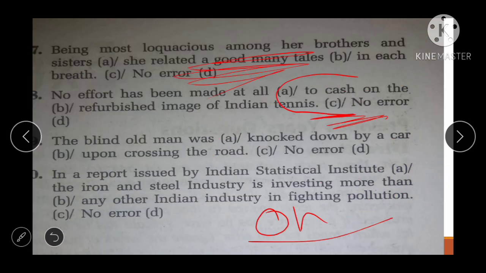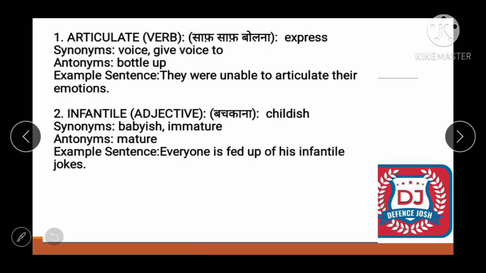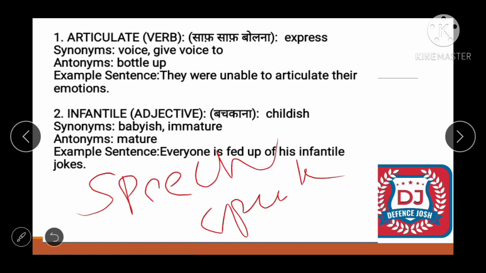So it's the time for vocabulary portion. It plays a vital role in the examination. Alright, and it's very difficult to mug all the vocabulary at the 11th hour, so we are doing the vocabulary portion regularly. Alright, the first one is articulate. See friend, whenever we say the articulation of a word, what does it mean? Our tongue helps us to articulate, means it helps us to speak. So wherever the word articulate comes, it is something related to speech, or speak. So express is the meaning of articulate.